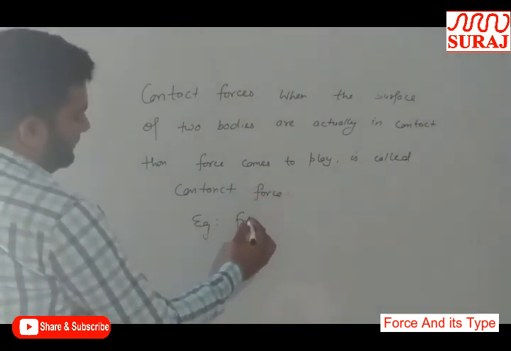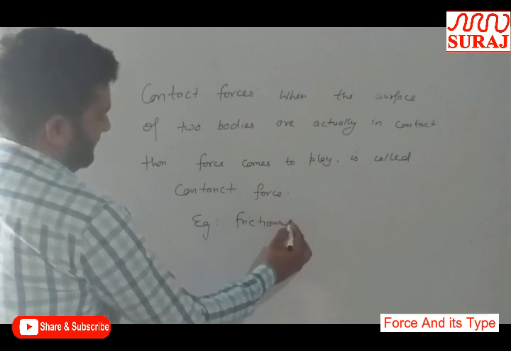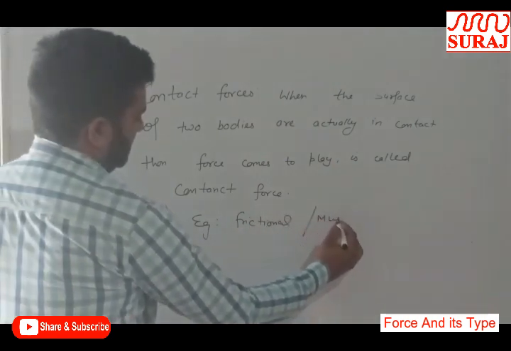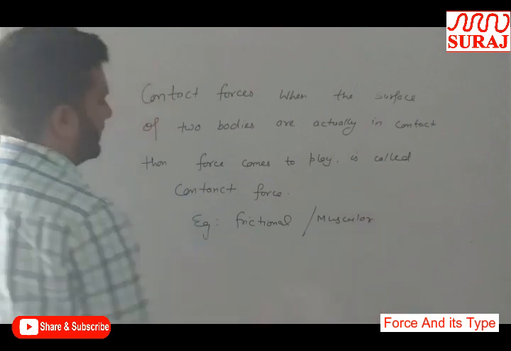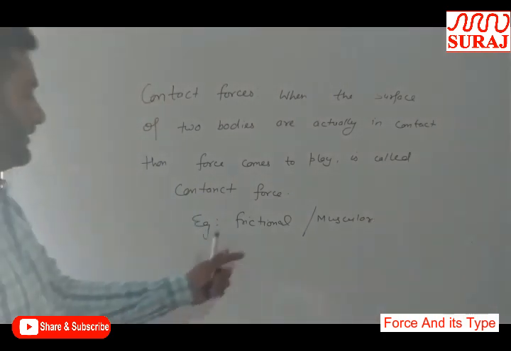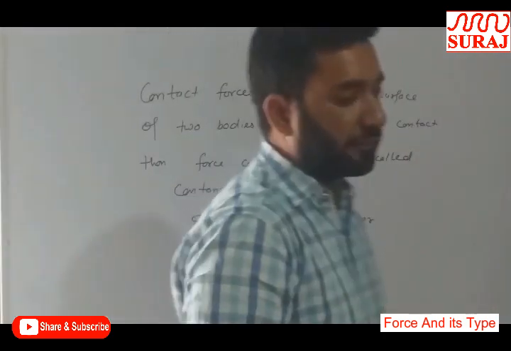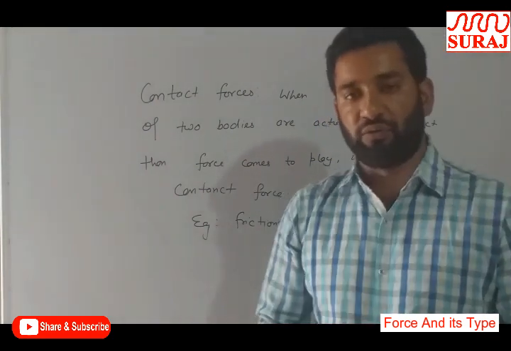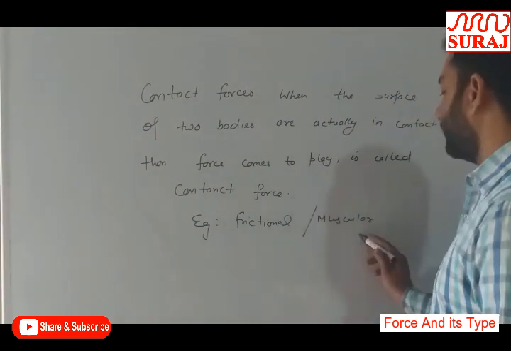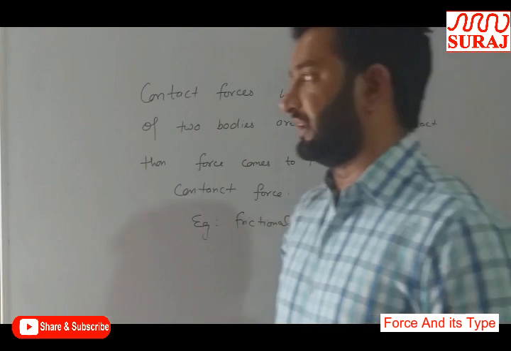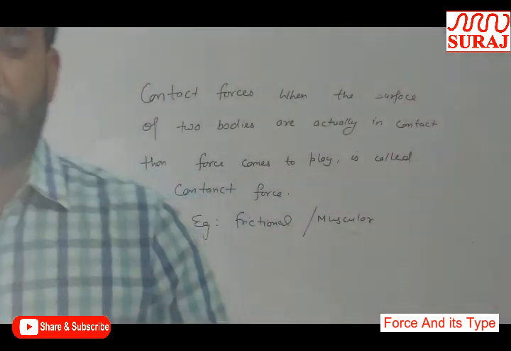Example: frictional forces and muscular forces. Friction only takes place when two bodies are actually in contact. And muscular forces, when the muscles are in contact. This force is known as the contact force.